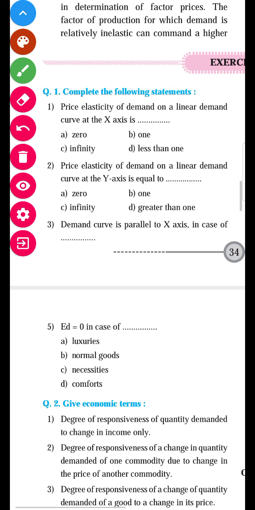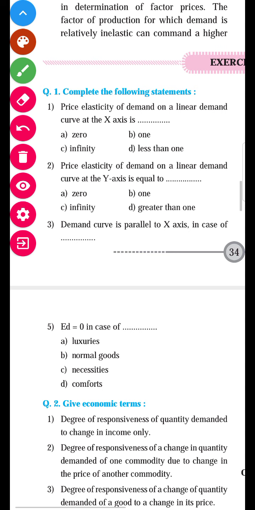All these factors will affect the demand, and because of this the demand changes. So when the demand changes, that time it is called elasticity of demand. Yes, if the demand changes only because of change in price, it is called price elasticity of demand. If the demand changes only because of change in income of the individual, it is called income elasticity of demand. Yes, and if the demand changes because of change in price of other commodity, it is called cross elasticity of demand.